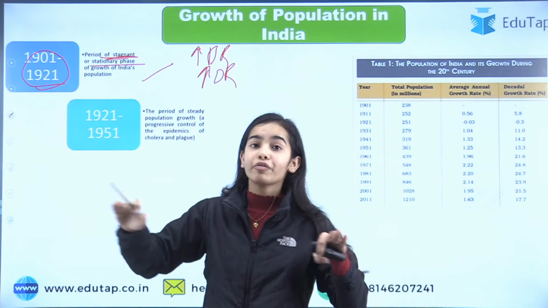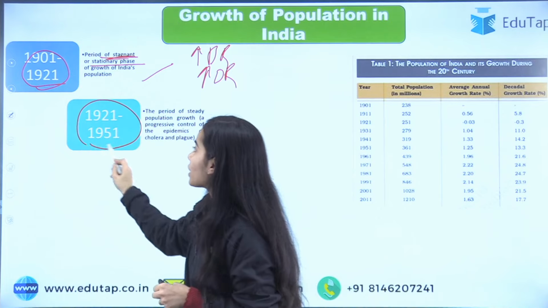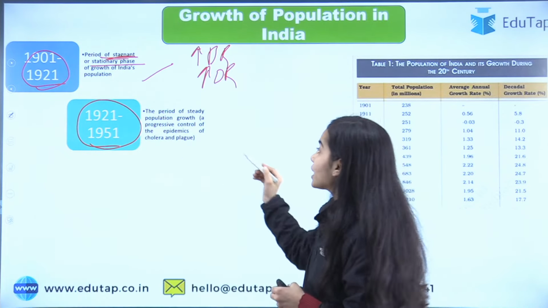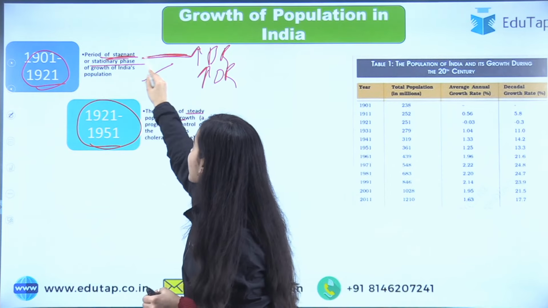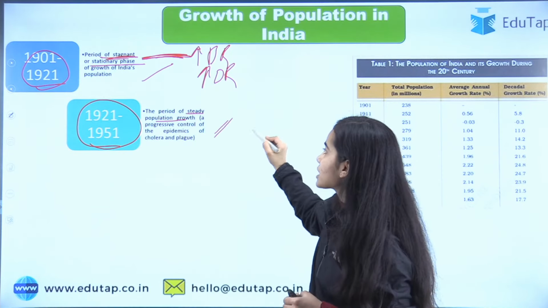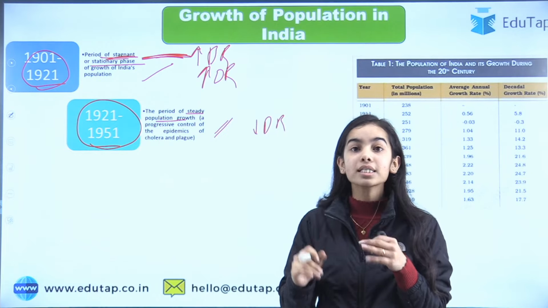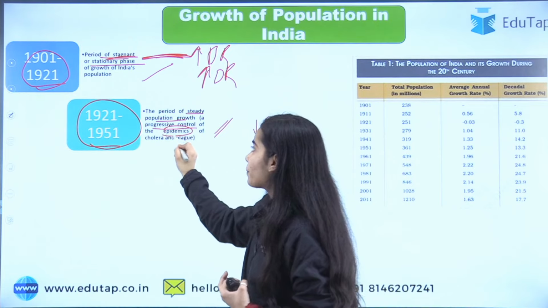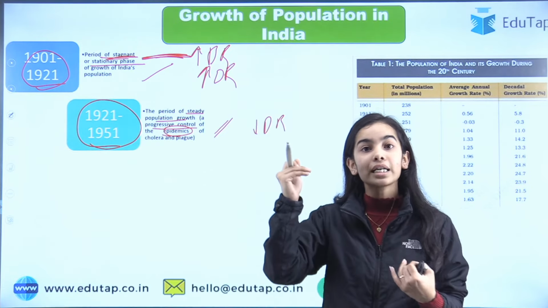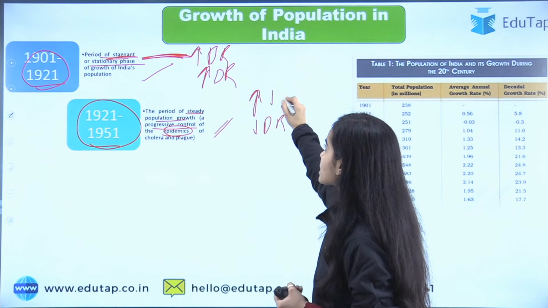Stagnant or stationary phase means birth rate is high, death rate is high. After that, in 1921 to 1951, steady population growth started. Here the population was stagnant, but here the population growth started, because the death rate started going low, because the epidemics were controlled. The progressive control was done on the epidemics, so the death rate started lowering a little, but the birth rate was still very high.